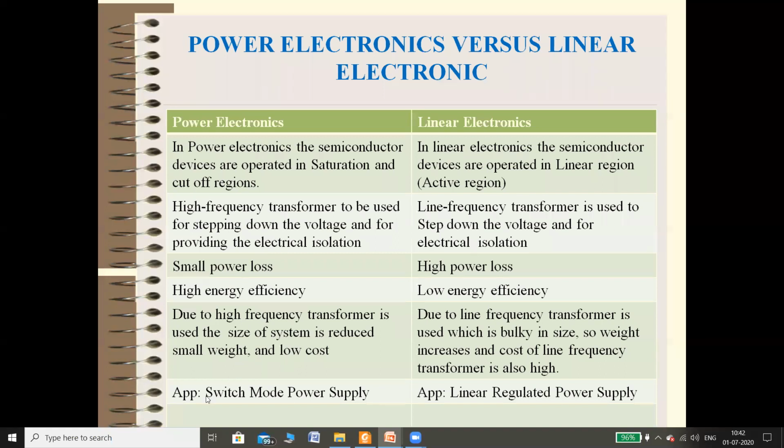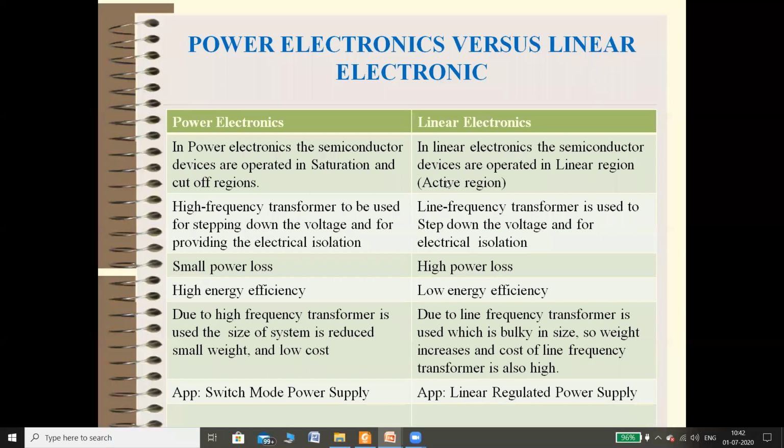Then applications. Already you learned about the linear regulated power supply; you handle this power supply many times in practical labs like ADC or any other practical lab. So whatever power supplies are available in our laboratories are linear regulated power supplies. Linear means the controlling device is used in a linear region.